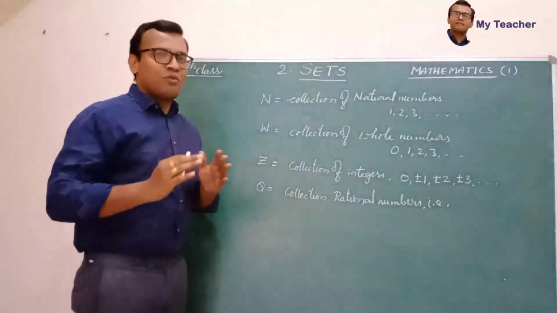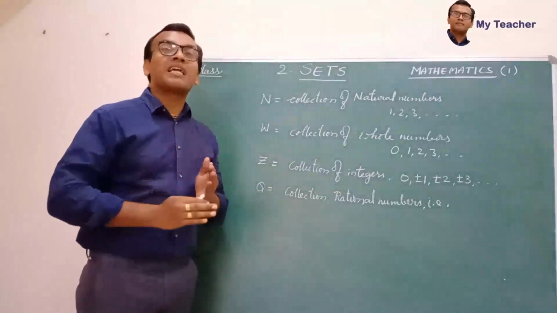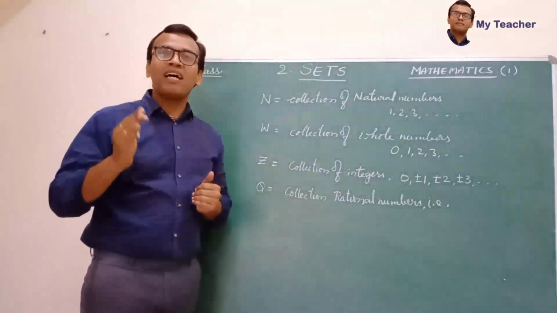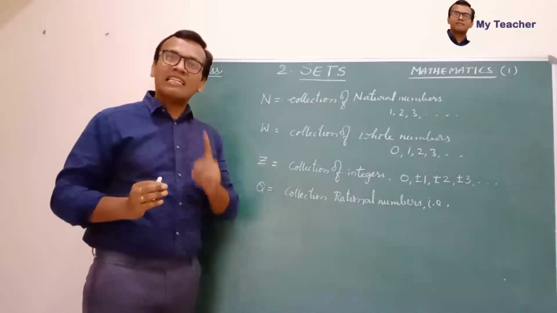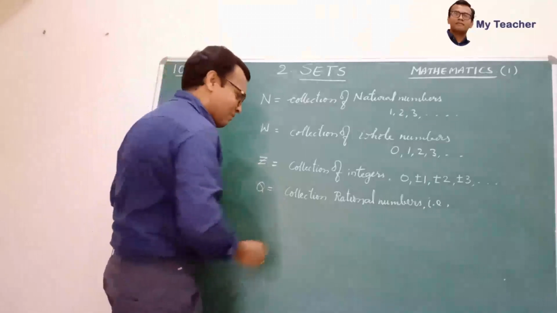So children, you must know what are rational numbers. Yes, rational numbers are the numbers which can be written in the form of p by q, where p, q are integers and q is not equal to 0. Let me write the same thing.